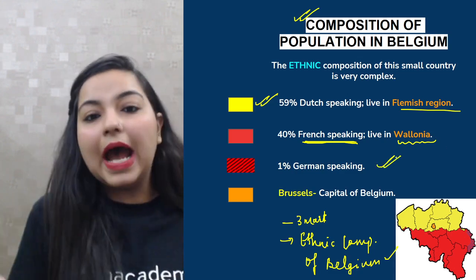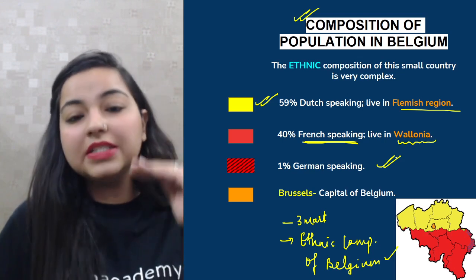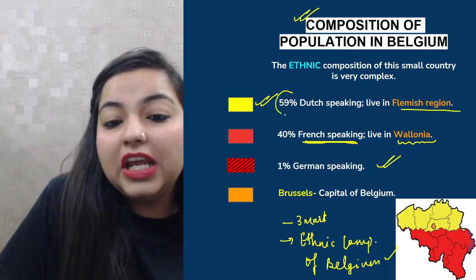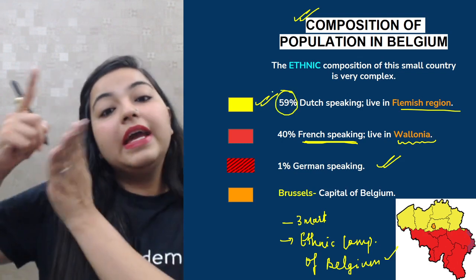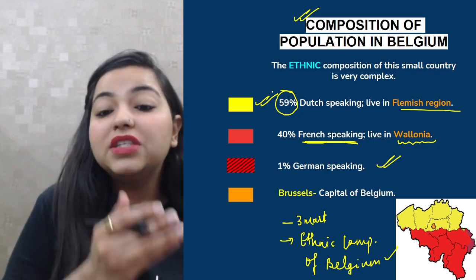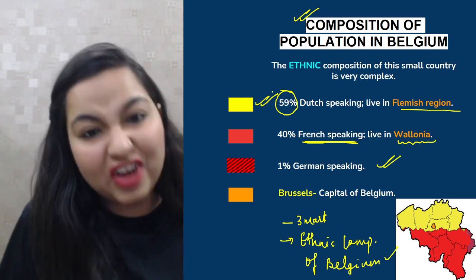So basically the entire country is divided into two parts. One is the Flemish region, one is the Wallonia region. Flemish region basically has 59% of the population, which is Dutch speaking, and the other region, that is Wallonia region, has 40% of the population which is French speaking.